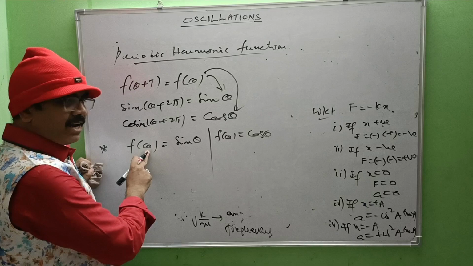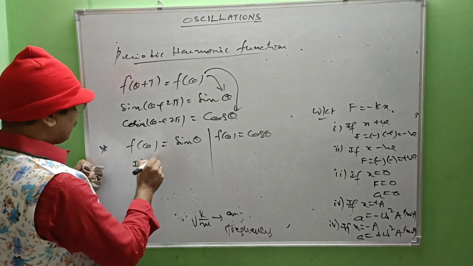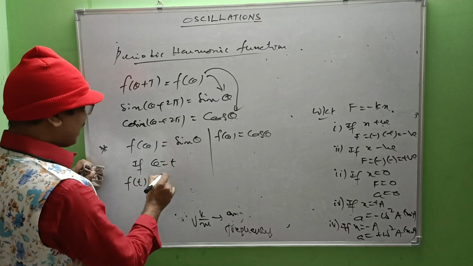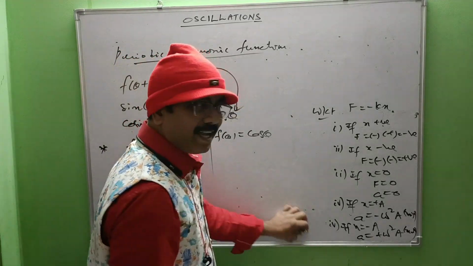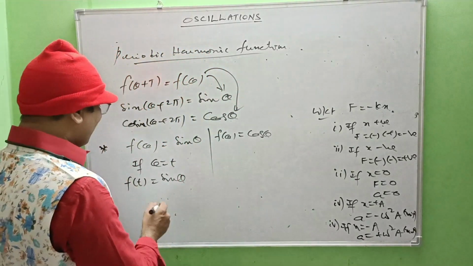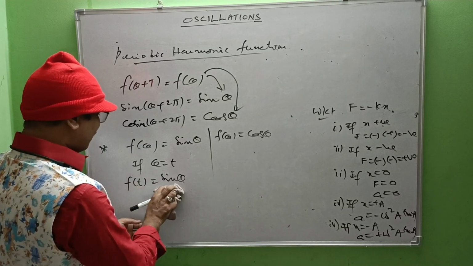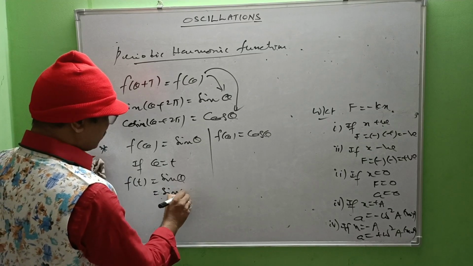If I replace theta by time, that is, if theta equals t, then f of t can be written as sine theta. What is theta here? Theta means omega t. We know that theta equals omega t, that is sine omega t.